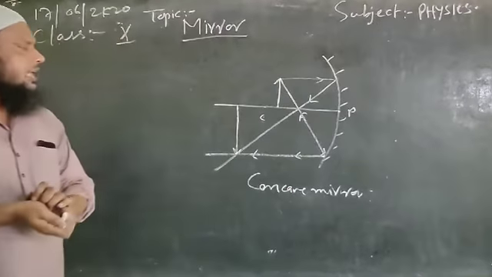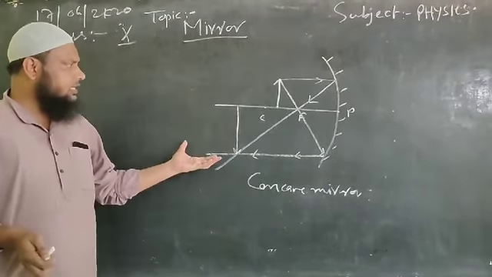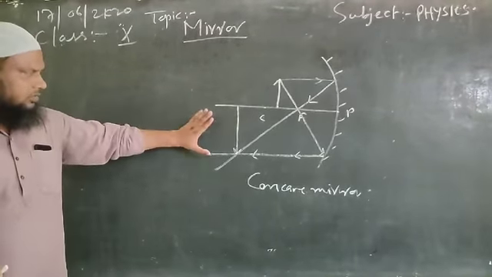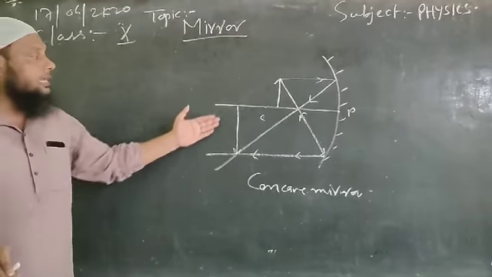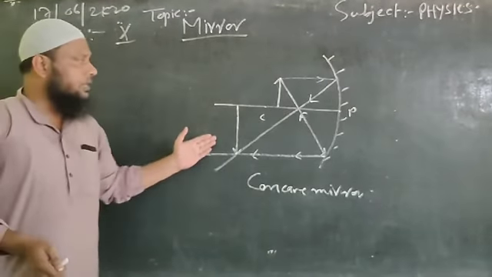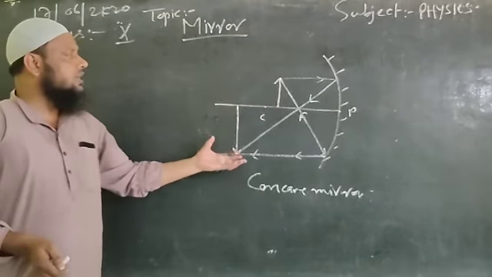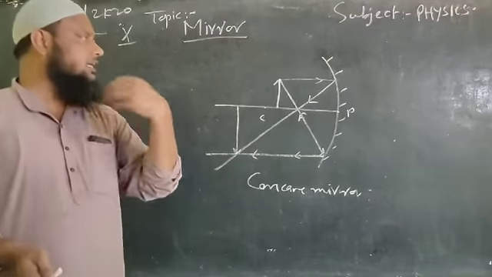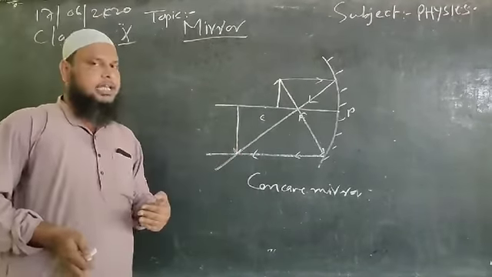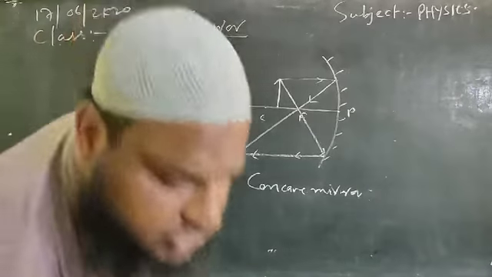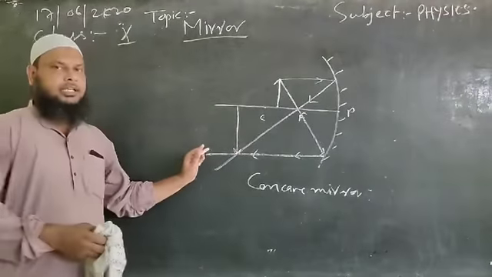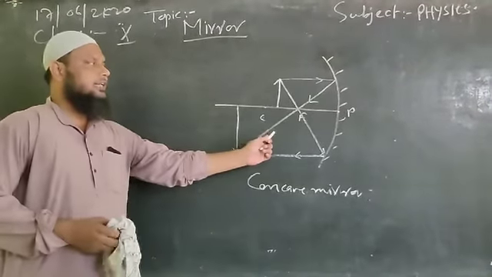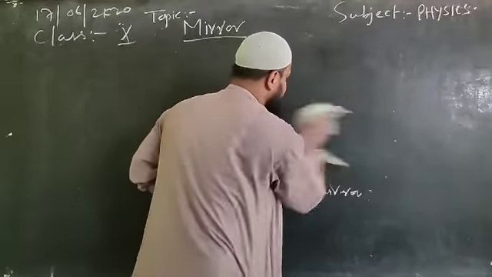Here, if we study the characteristics of the image formed by this concave mirror, what do we find? The size of the image is larger than the object, it is inverted, it is real. So based upon these we discuss the characteristics of the formed image. But before going into all these one by one by taking different cases, first let us define what is image. I hope it is very clear to you how an image is formed, either by a plane mirror or by a concave mirror. So just see here the definition of image.